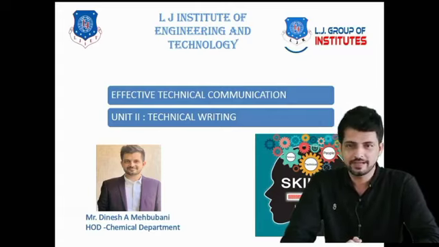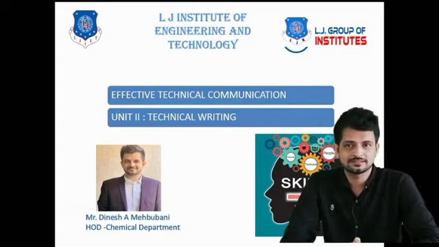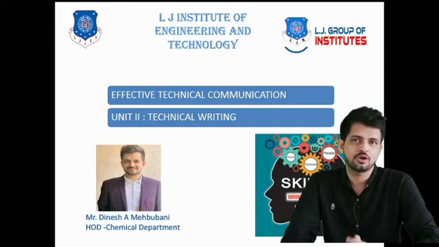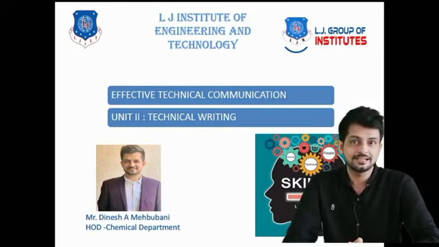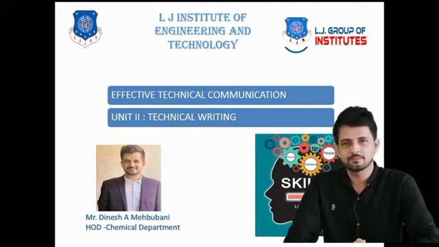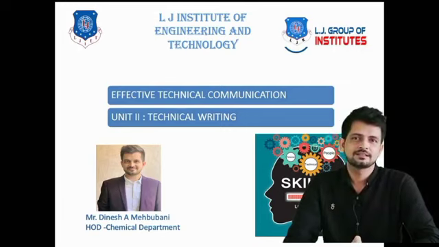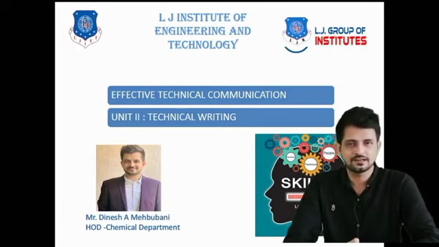In the last lecture we started chapter number 2, that is technical writing. Let us revise the things quickly. First of all, we studied the meaning of technical writing and the needs of technical writing. Then we studied the 5 C's of technical writing: clarity, completeness, conciseness, consistency and correctness. These are the 5 important C's for technical writing.